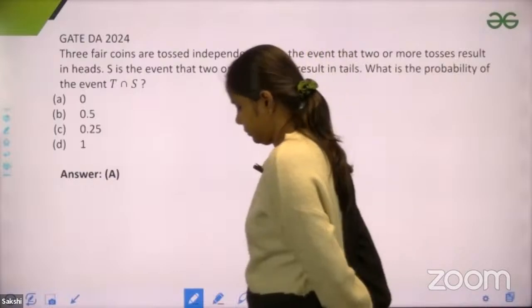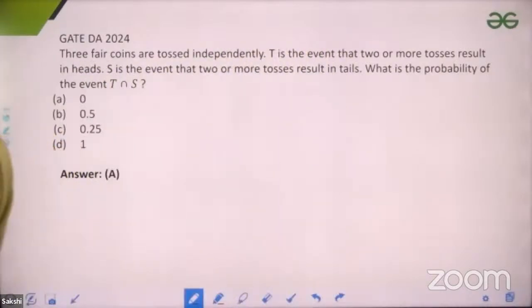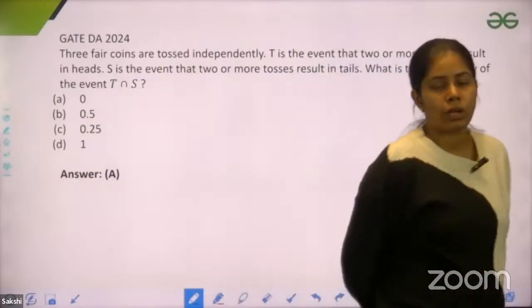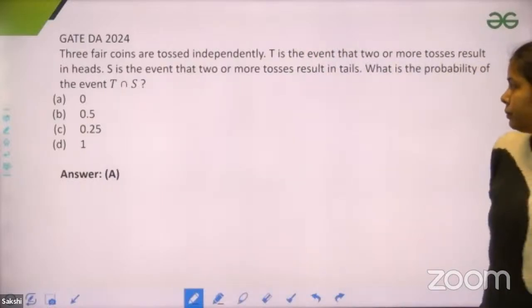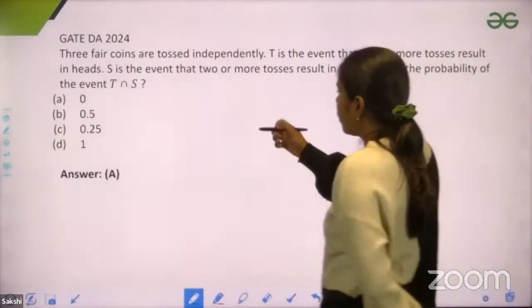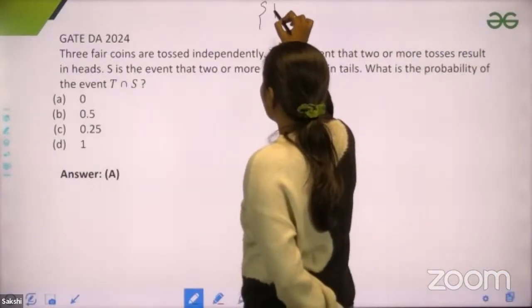Tell me, guys. Think about it and let me know how you would solve it. This is an easy question, right? So 3 fair coins are tossed. What would be the sample space?